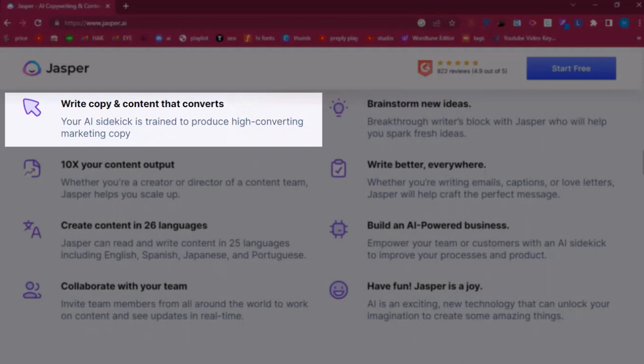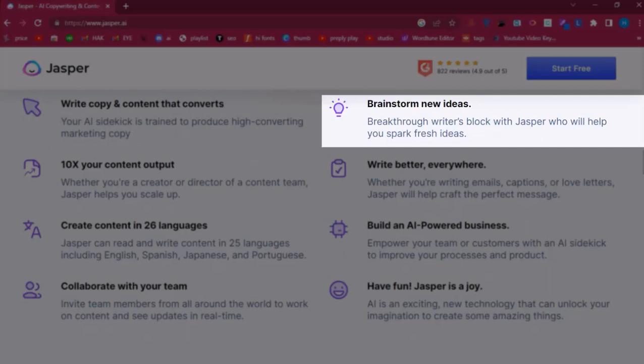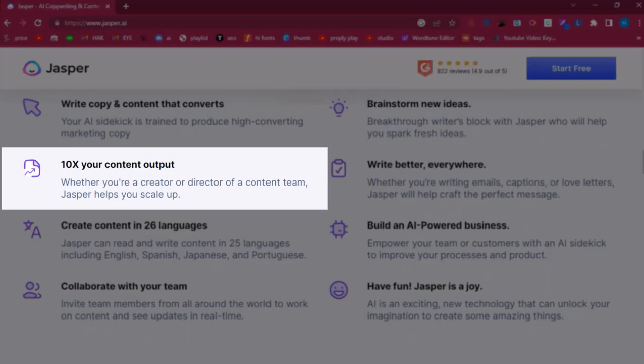So now I'm telling the uses and features of AI. Number 1, write copy and content that converts. Your AI sidekick is trained to produce high converting marketing content. Number 2, a breakthrough writer who helps spark fresh ideas. Number 3, output. Whether you are a creator or director, it helps you.